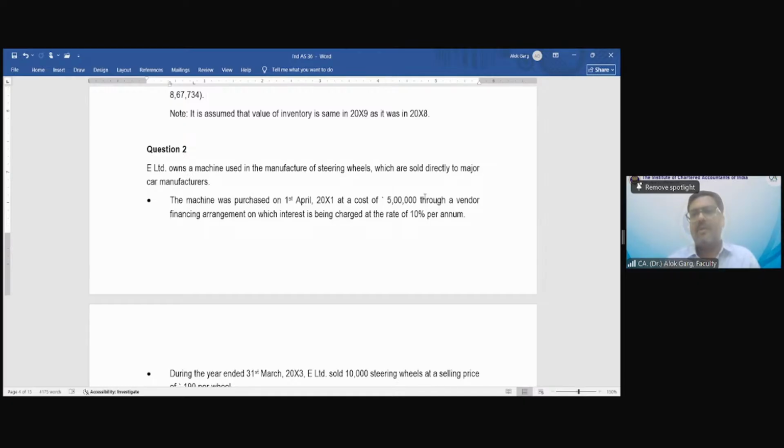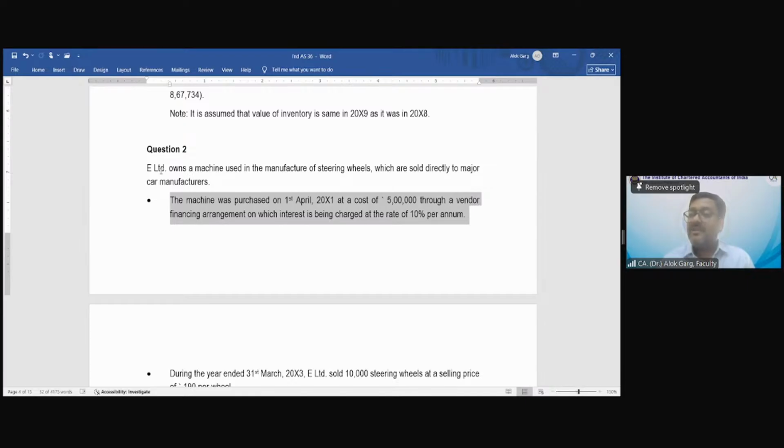Friends, now this question is asking you to compute value in use, right? Let's discuss this question. A Limited owns a machine used in the manufacture of steering wheels, which are sold directly to major car manufacturers, right? The machine was purchased on 1st April 20x1 at a cost of rupees 5 lakh through a vendor financing arrangement on which interest is being charged at the rate of 10% per annum.